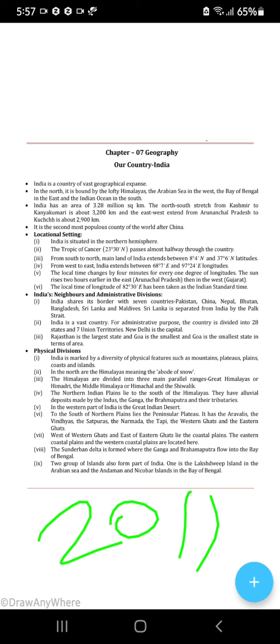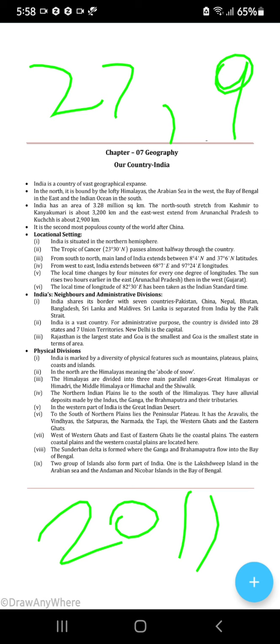For administrative purposes, the country is divided into 28 states and 7 union territories. Now, you know 9 union territories and 27 states. So please write down over here, something wrong is given over here. Due to recent changes, Jammu and Kashmir is not anymore a state. Jammu is separated, Kashmir is separated. Do you understand? So 27 and 9.